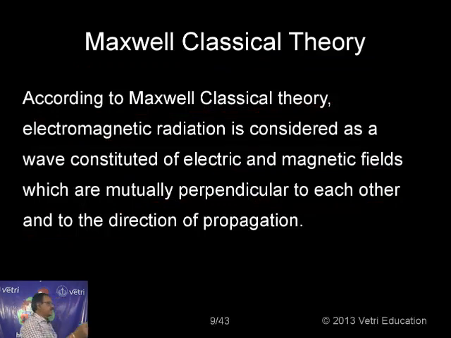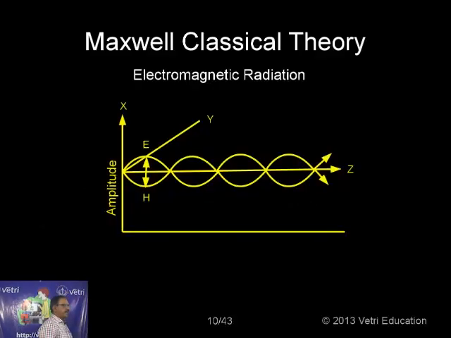So the atom is considered as a wave constituted of electric and magnetic fields, mutually perpendicular to each other and to the direction of propagation. Just see, this is the diagram for this. This is the electric radiation, and this is the magnetic radiation.